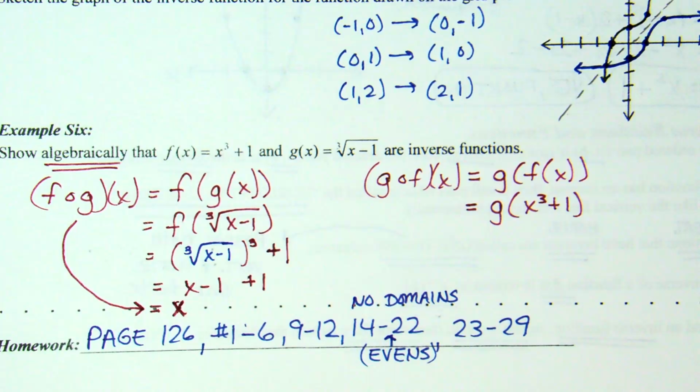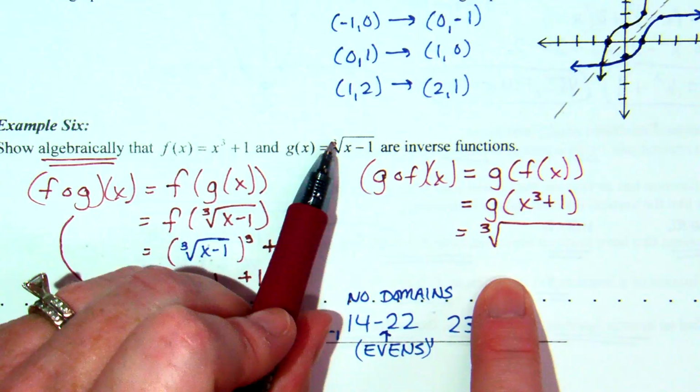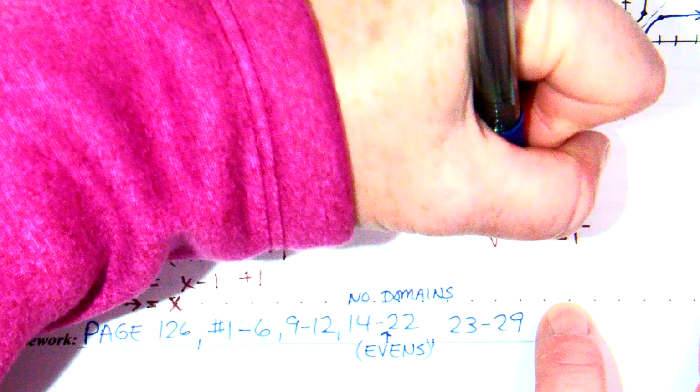Which means I'm going to be taking x cubed plus 1 and putting it into g. So what does g tell me to do? It's the cube root of something minus 1. What am I putting in place of that something? x cubed plus 1.